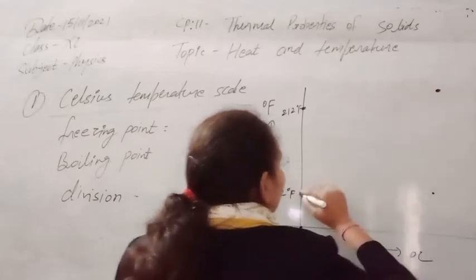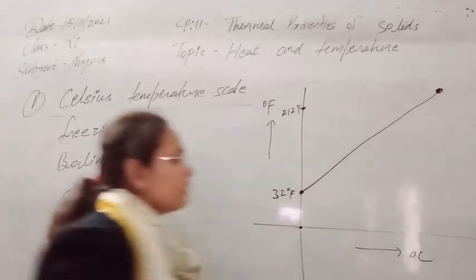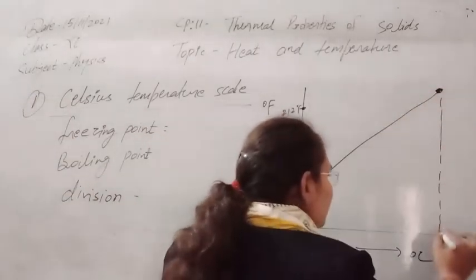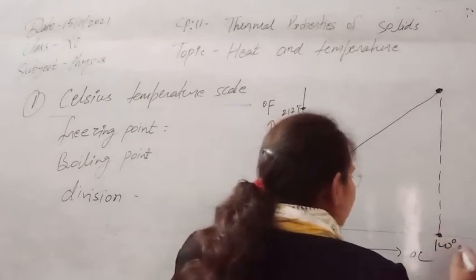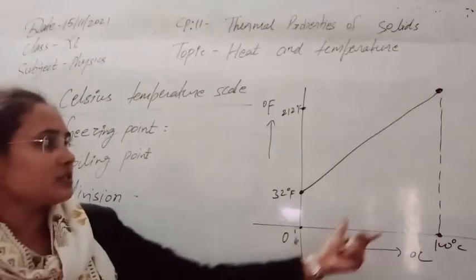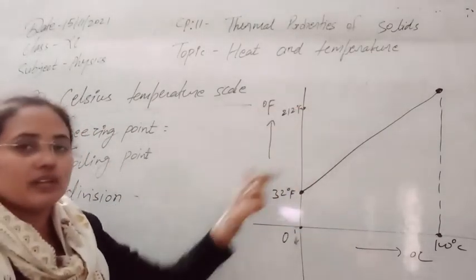So we can see the graph varying from here to here. This graph started from 0, it is going to 100 now. So you can see this is our 100 degree Celsius and this is 0. So 0 degree Celsius to 100 degree Celsius, the temperature is varying in degree Celsius, and in this way it is varying in this one.